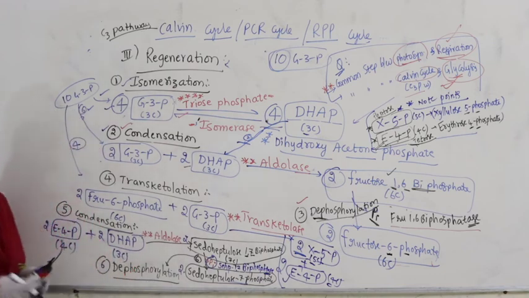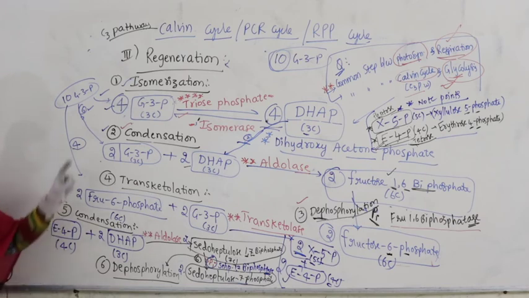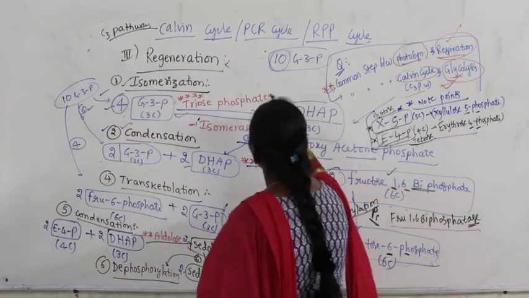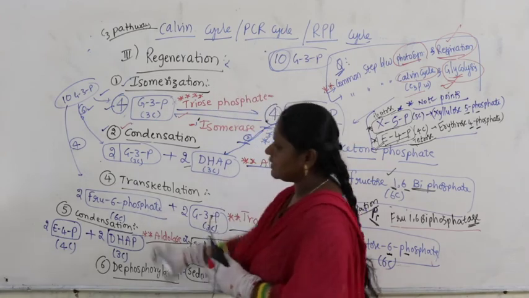Right? Still we have some more reactions, but before I erase the board, let us see once again. This part is very important. Guys, I am telling you, I want the Calvin cycle from each and every girl and each and every boy. Make sure that you practice the complete cycle and send it to my WhatsApp number. I have already given the WhatsApp number, right?